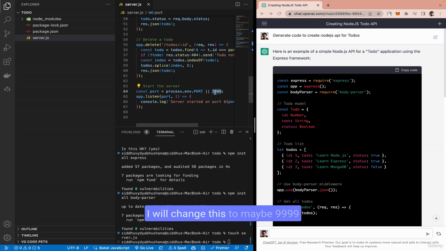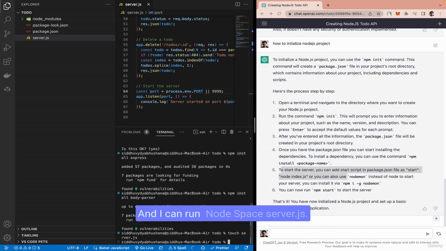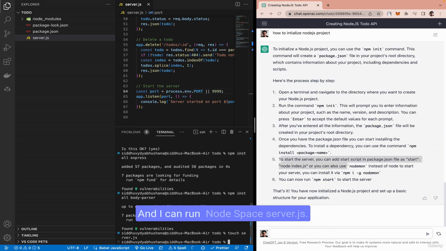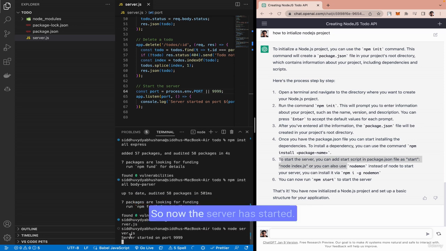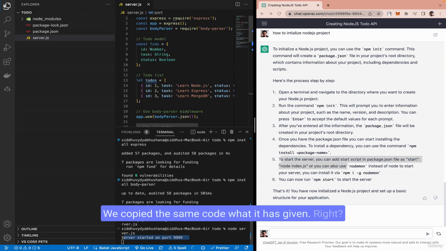I will change this to maybe 9999. Okay, and I can run node server.js. So now the server has started. We copied the same code that it has given.